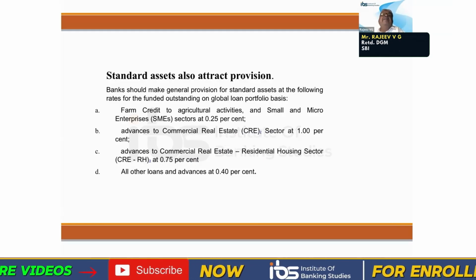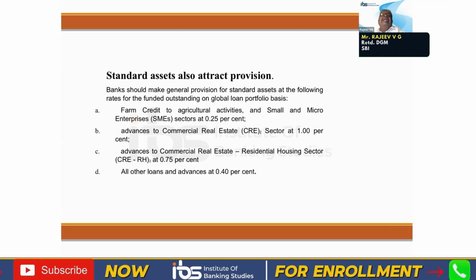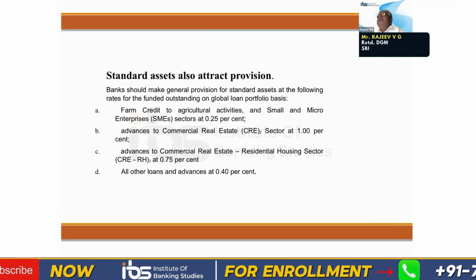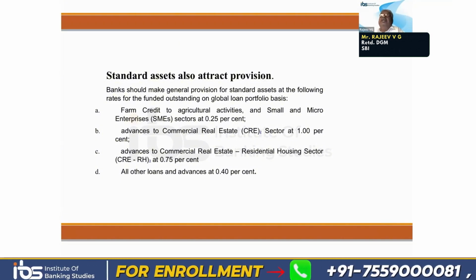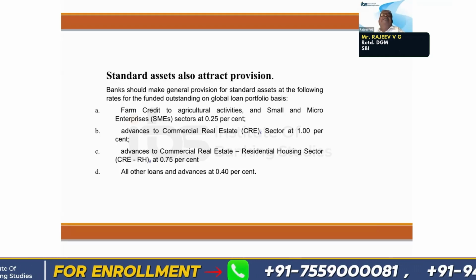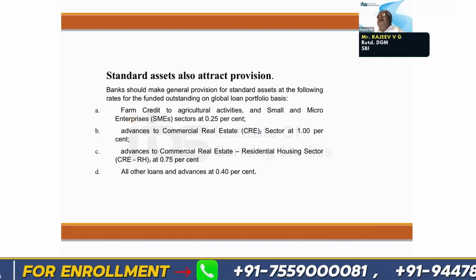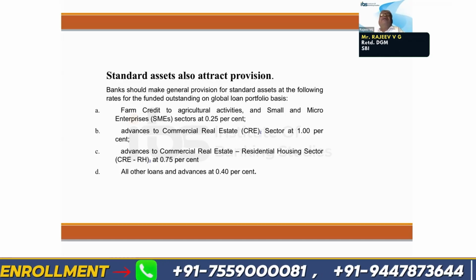Because residential projects, housing loans generally it is 0.25% only. But whenever you are giving a project loan for a residential project, that is for construction of a flat, it will be 0.75%. If it is for some commercial purposes that flat is being constructed, it will be 1%.